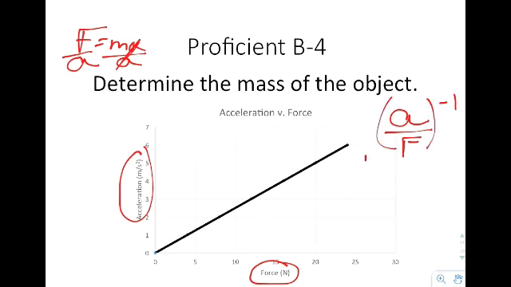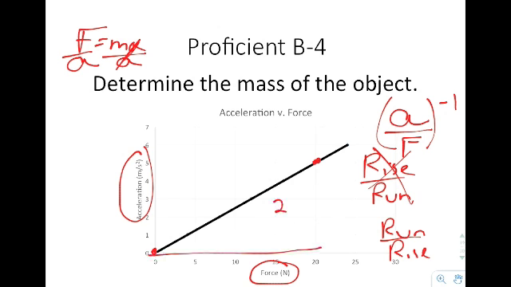So instead of taking rise over run, you do run over rise. So I take a look and I say, I start at 0, 0. I pick a nice neat point right there, which is 20 and 5. I say my run is 20. My rise is 5, so that ends up being 4, which gives me 4 kilograms.